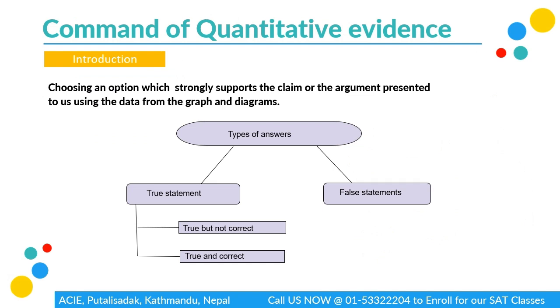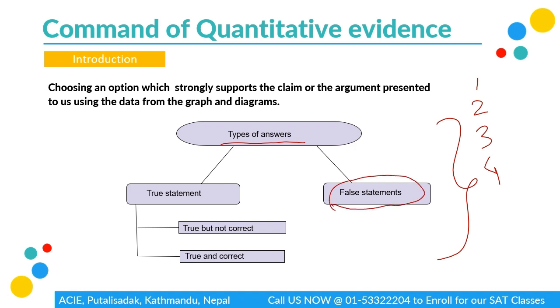Now coming back to this diagram that I mentioned before, the main thing is types of answers. So like I said, we have four different choices and we have to choose one of the answers. In this case, it was quite easy because we were only dealing with a certain subject. But the type of answers that are going to be given to us will be of two types. One is a true statement or also a false statement. A false statement means incorrect data, like in what we saw earlier, one was correct data and the other three included wrong data, so that automatically is called false statements.